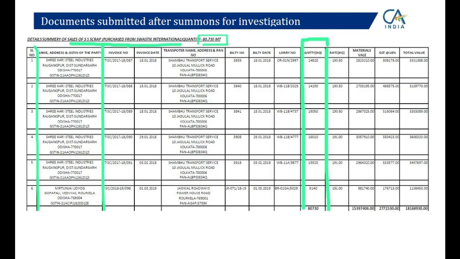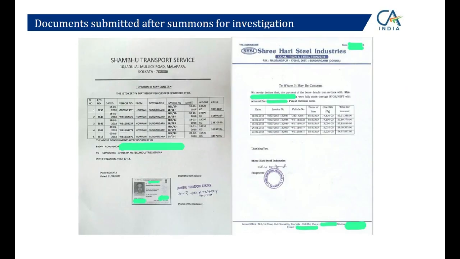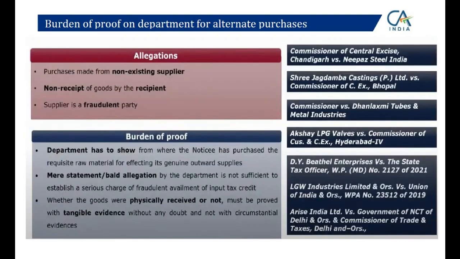These are all my sale invoices, against which the bilty number is there, the vehicle number is there, the weight which that vehicle is carrying is there, and the e-way bill number is there. All of those things are there. These are copies of undertakings from the transporter and copies of undertakings from the client. That is the transaction that happened. What I am talking about is 99 out of 100 cases nowadays. And these are very important case laws which I mentioned, which we use during reply to summons.